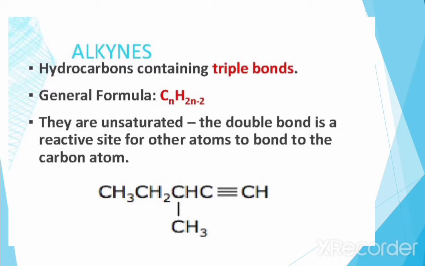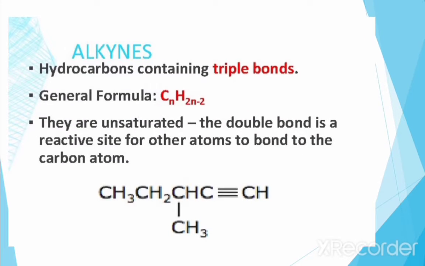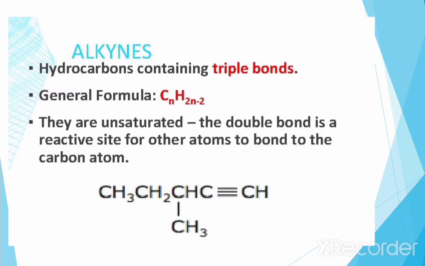The carbon-to-carbon triple bond has two kinds of bonds. One bond is a sigma bond, and the other two are pi bonds. The pi bonds are the reactive sites of these carbon atoms. When a pi bond breaks, other atoms or groups react with these carbon atoms and attach to the carbons that contain the triple bond.